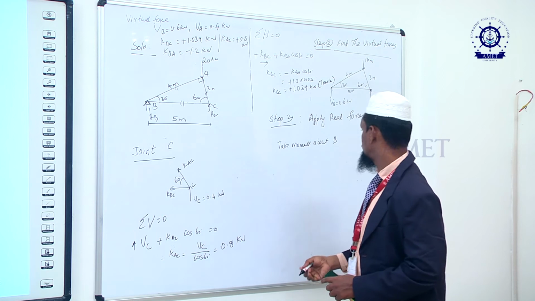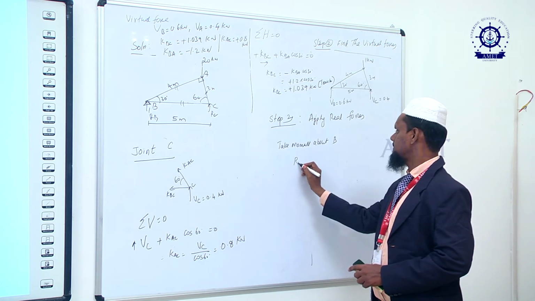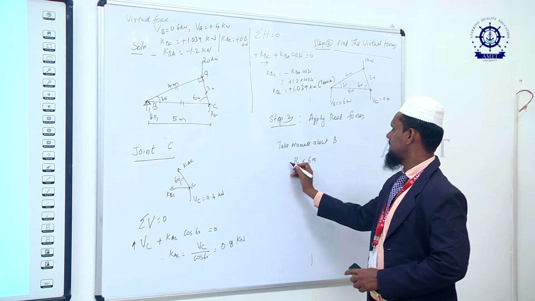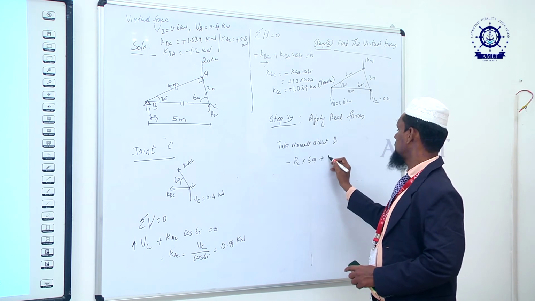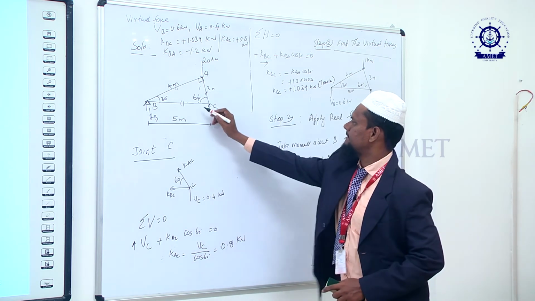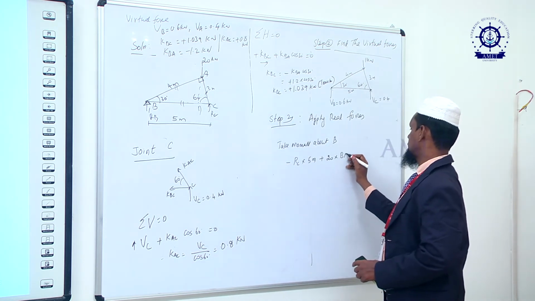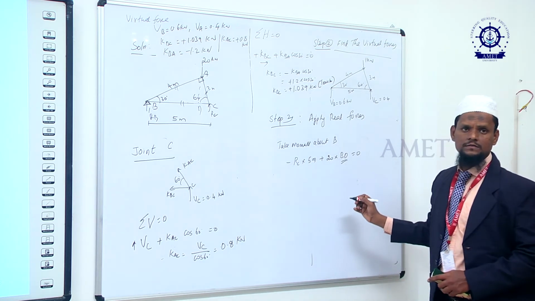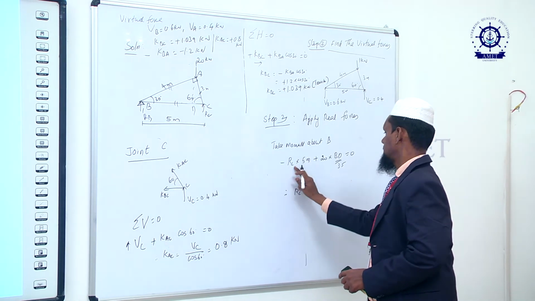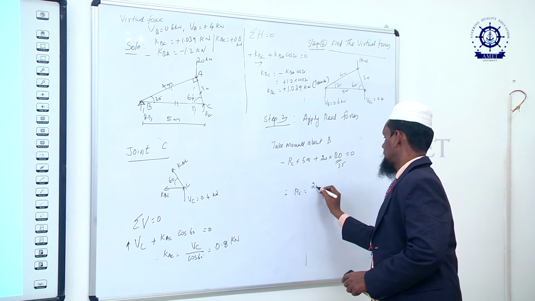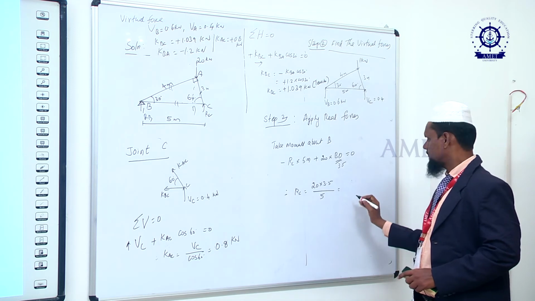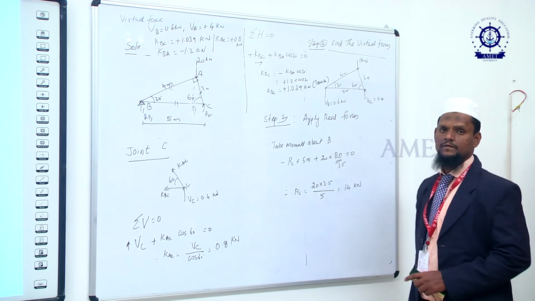RC into 5 meter, anti-clockwise, minus, then plus 20 kilonewton into BD is equal to 0. We already know BD is equal to 3.5 meter. Therefore RC is equal to 20 into 3.5 divided by 5, so you will get 14 kilonewton.